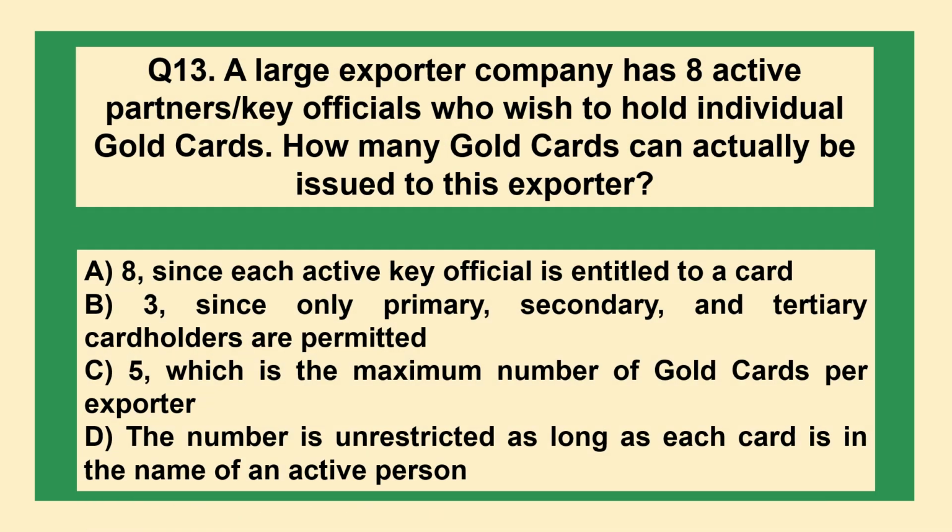A large exporter company has 8 active partners or key officials who wish to hold individual gold cards. How many gold cards can actually be issued to this exporter? A. 8, since each active key official is entitled to a card. B. 3, since only primary, secondary, and tertiary cardholders are permitted. C. 5, which is the maximum number of gold cards per exporter. D. The number is unrestricted as long as each card is in the name of an active person.